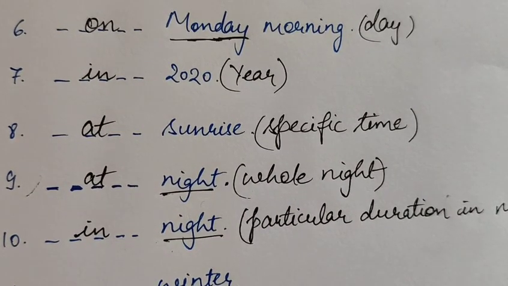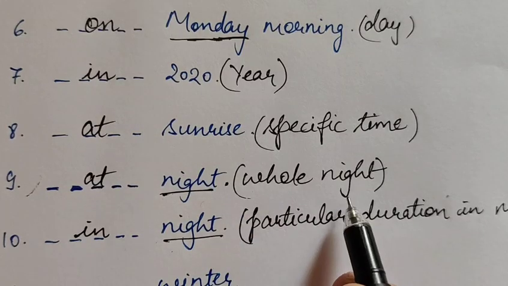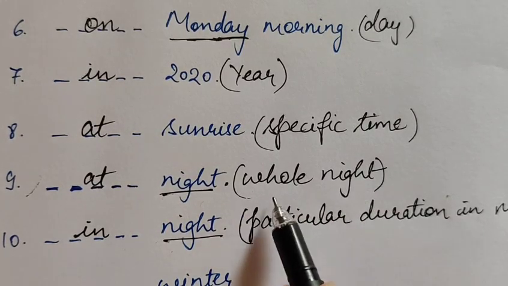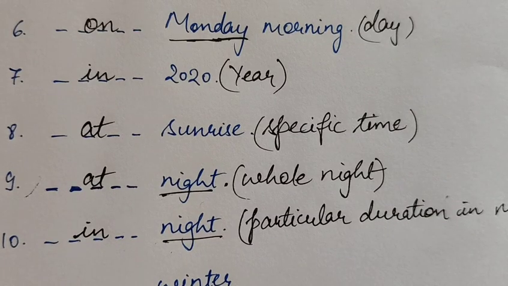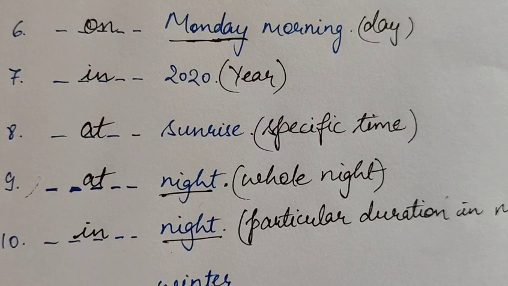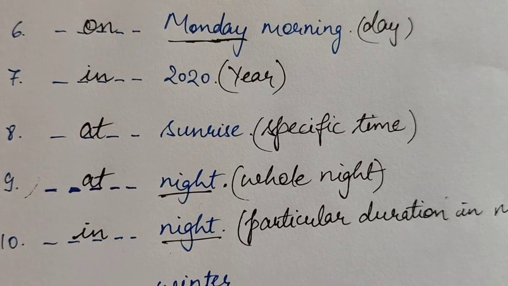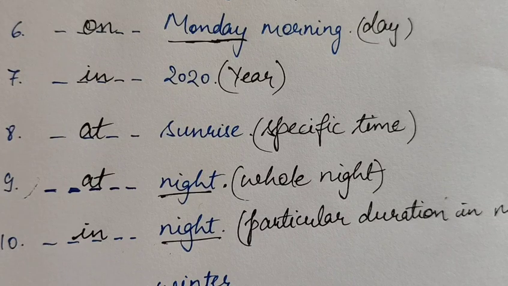Let me clear this with an example. If I talk about the whole night, where do we use at night? When we talk about things which are taking place for the whole night. For example, the people who work in the hospital work at night because they work for the whole night there.